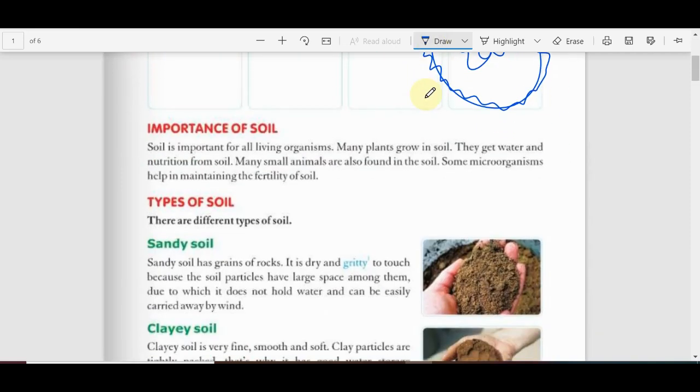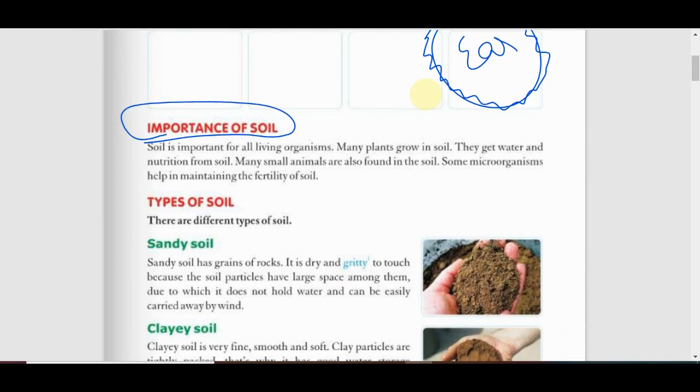Now we will see the importance of soil. What is the importance? As we know, our life completely depends on the soil, because we get food from soil, our habitat is on the soil, and plants also grow on the soil. So soil is important for all living organisms. Plants grow in the soil, make their food, and get water from the soil. Some microorganisms also survive in the soil,